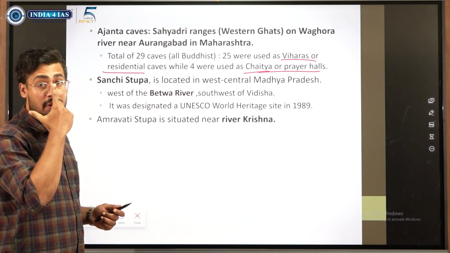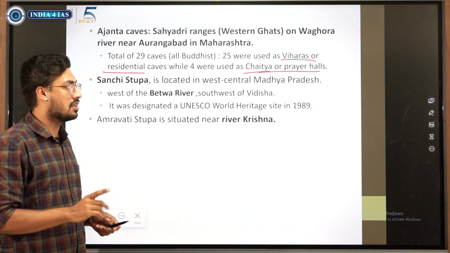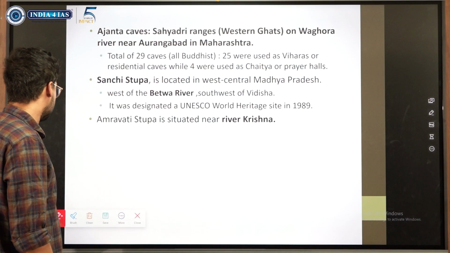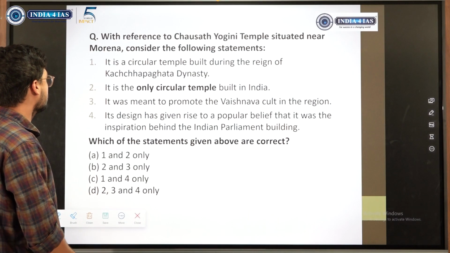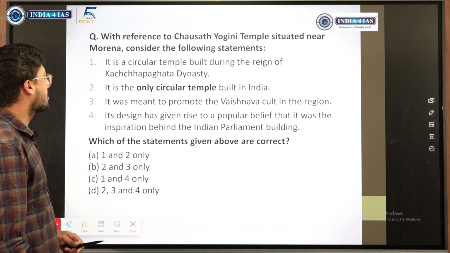A UPSC PYQ question has come on this too. So Ajanta 29 and 25 are viharas. We should know this much, because caves is an important topic from the UPSC lens.